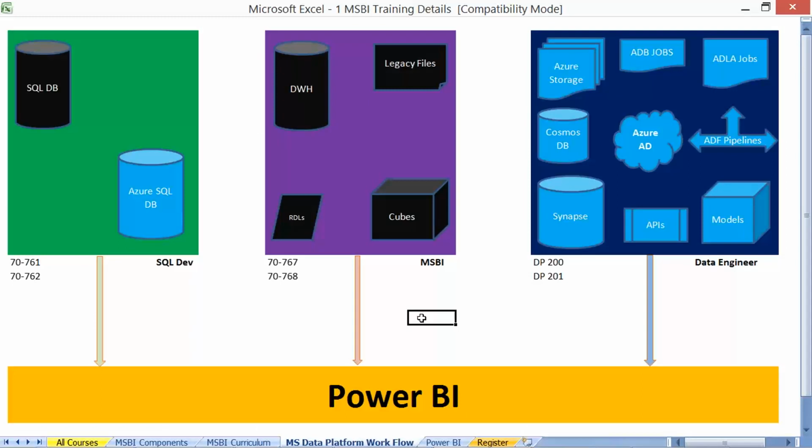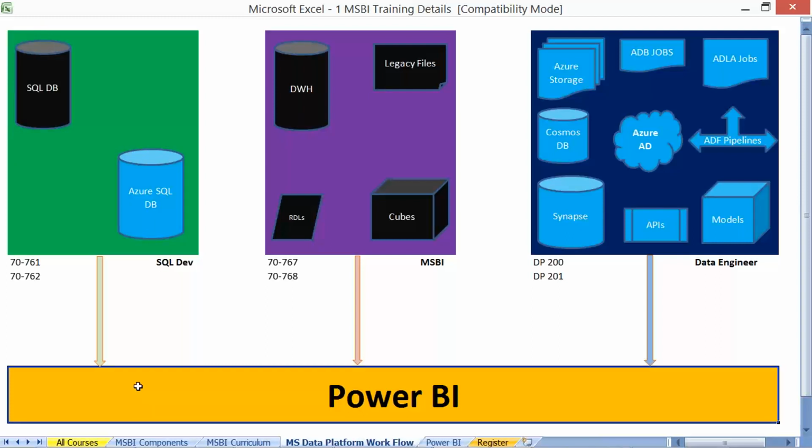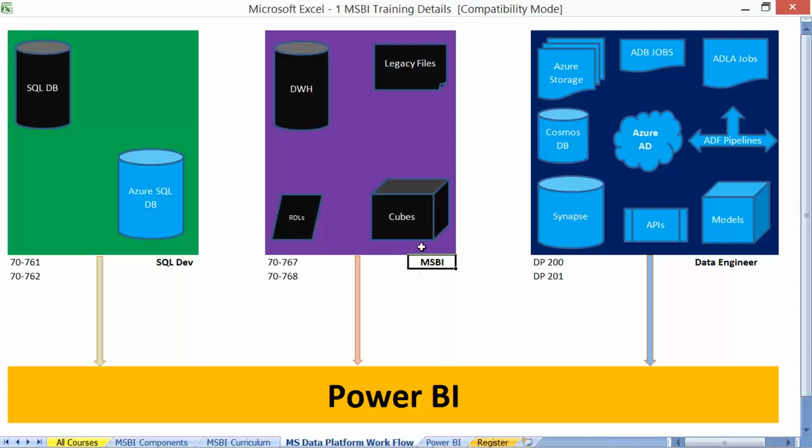It all depends. The Microsoft data platform, they're all integrated, dependent on each other. Either regular SQL database and Azure databases can be reported in Power BI. MSBI produces data warehouses, formatted files, cubes, and RDL reports given to Power BI.